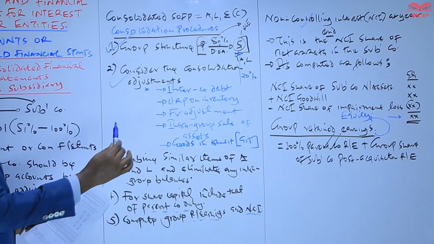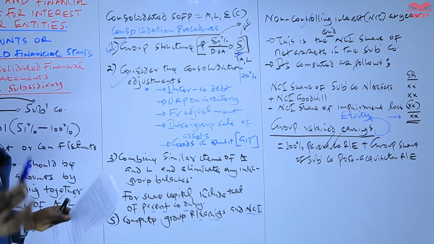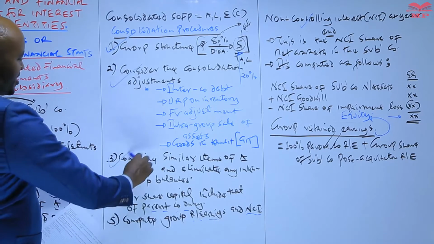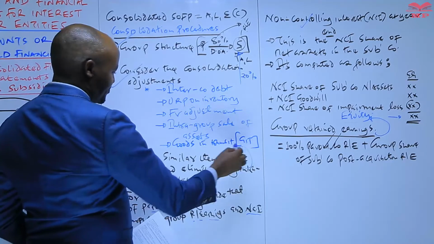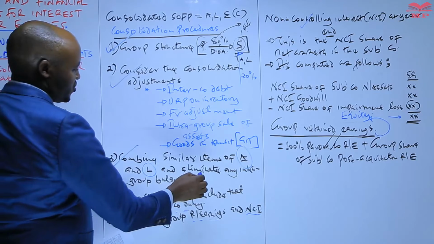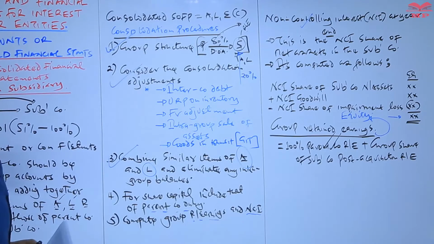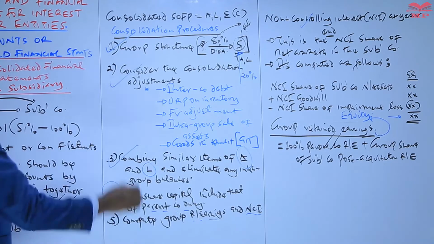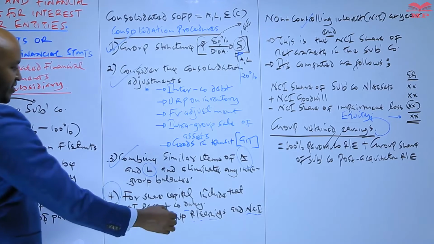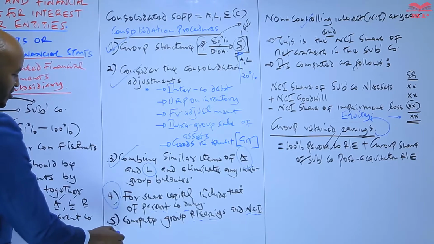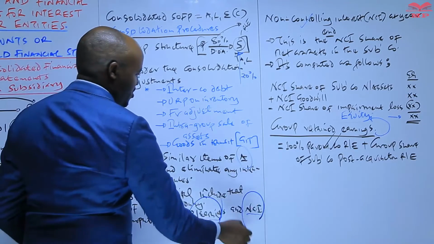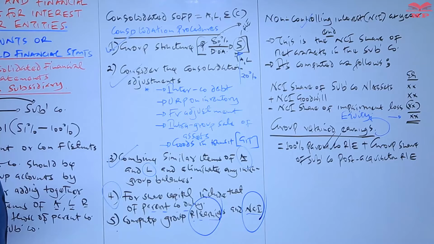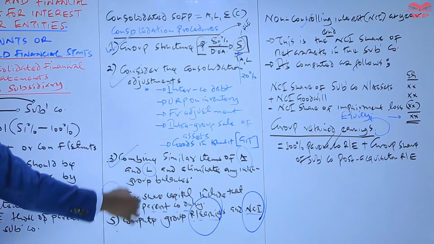So we are going to determine the goodwill on acquisition using the full goodwill method, and then from there we proceed and combine similar items of assets and liabilities, those of the parent and those of the subsidiary. And then for share capital, we have said we only take into account the share capital of the parent. And later on, we are going to compute these two items: the group retained earnings and the NCI. So these are the procedures we need to follow.